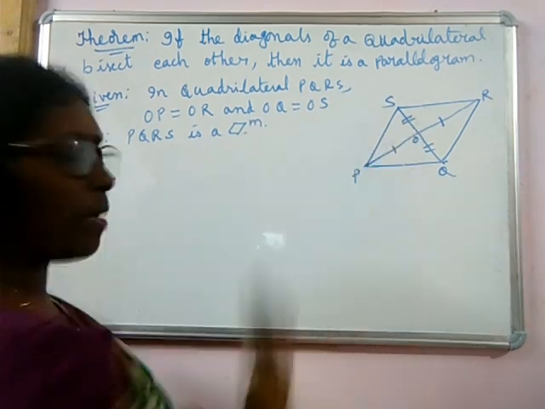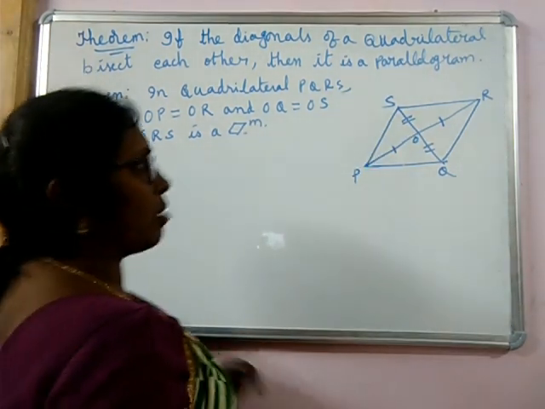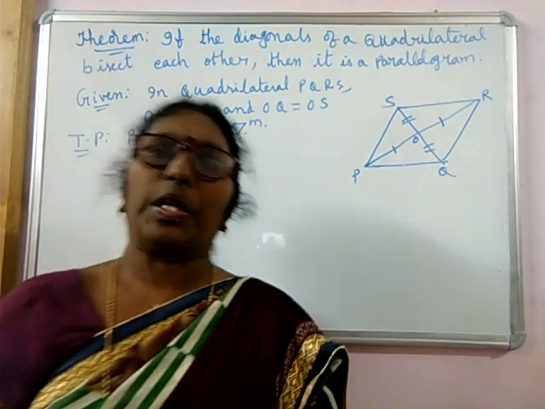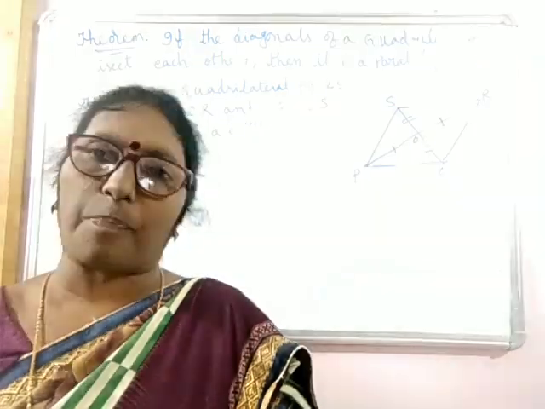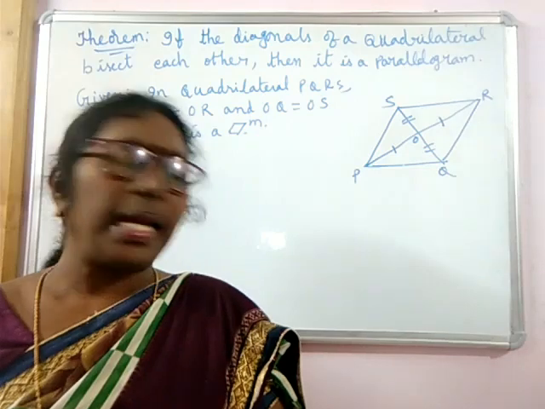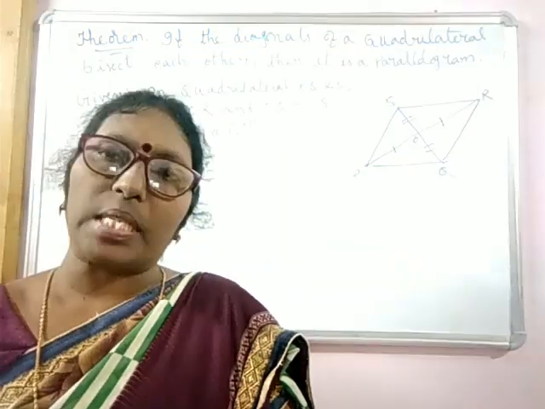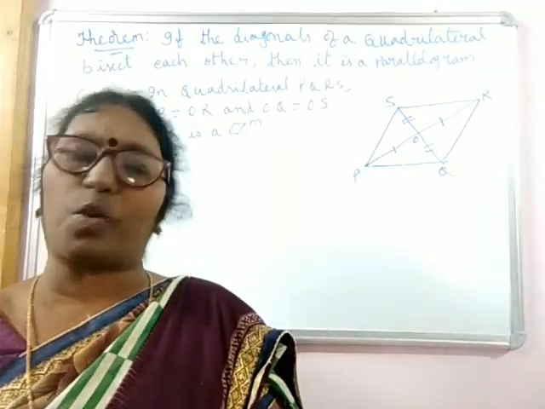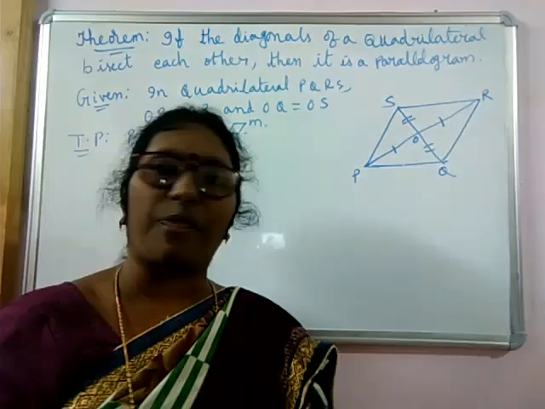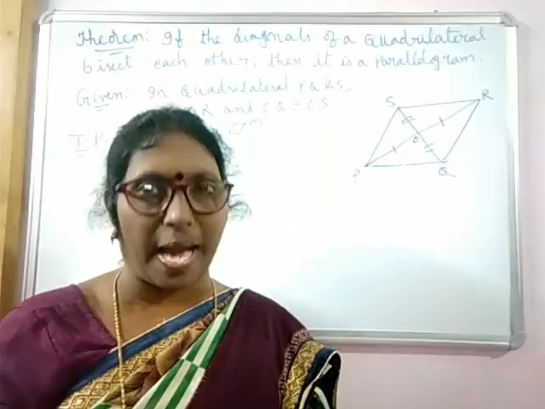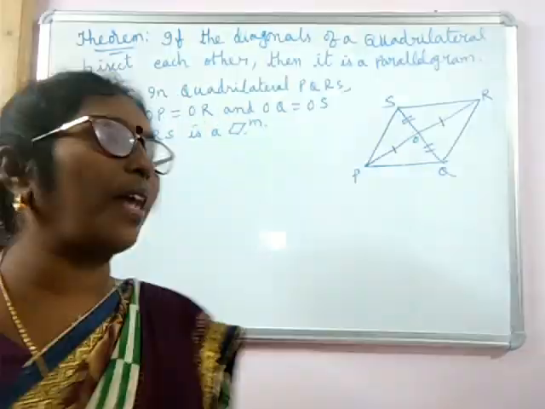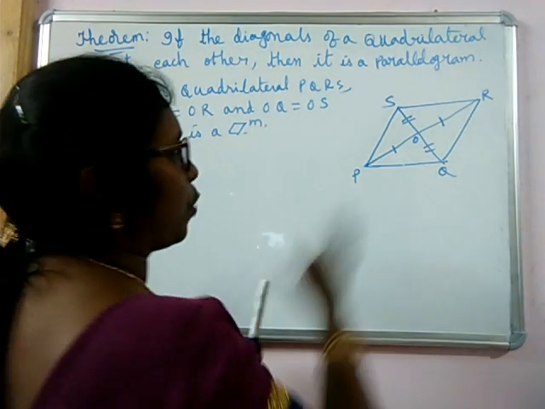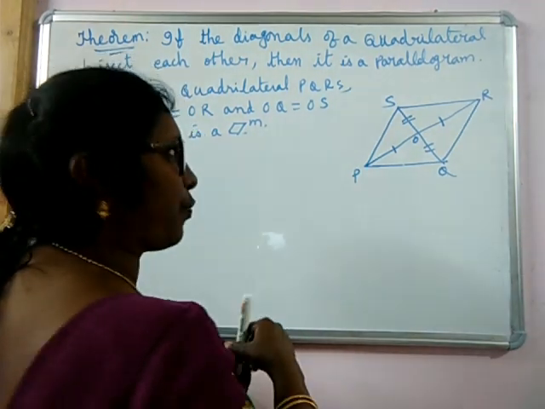For this also you know that in order to show that the quadrilateral is a parallelogram, either you can show one pair of opposite sides are equal and parallel, or both pairs of opposite sides are parallel. Anyway you can prove it. Okay, let us work it out.